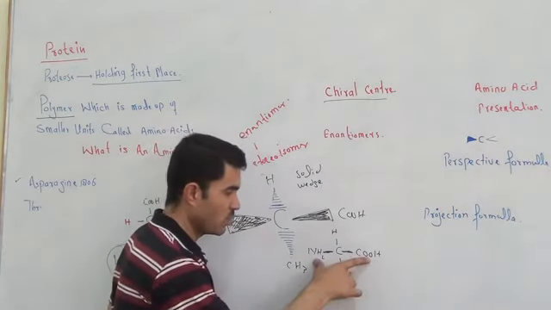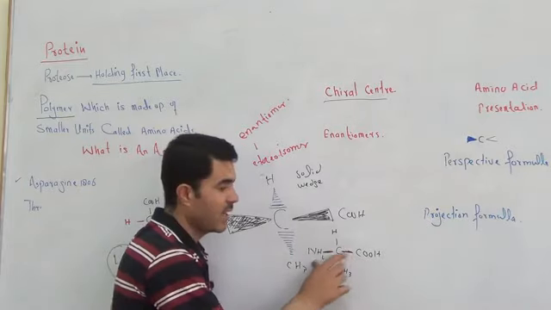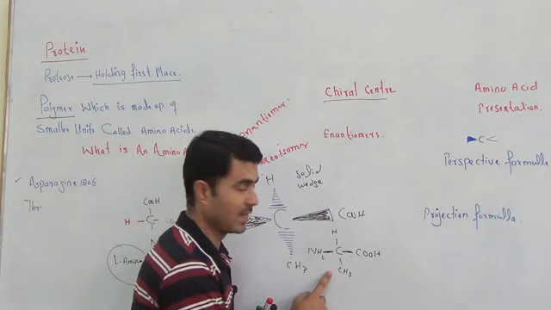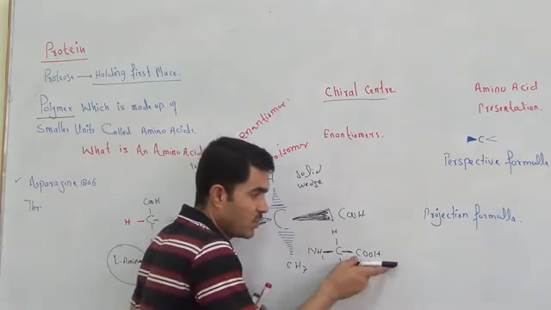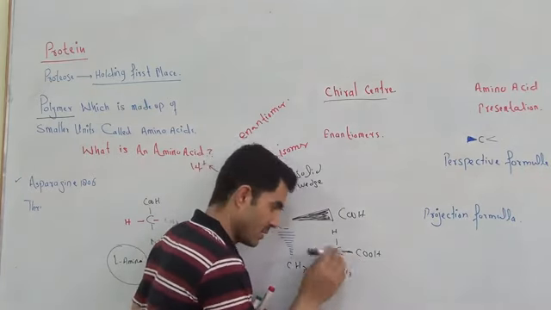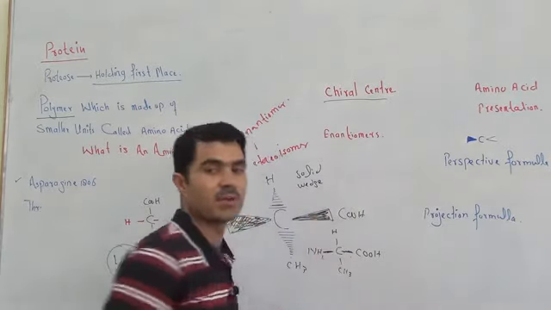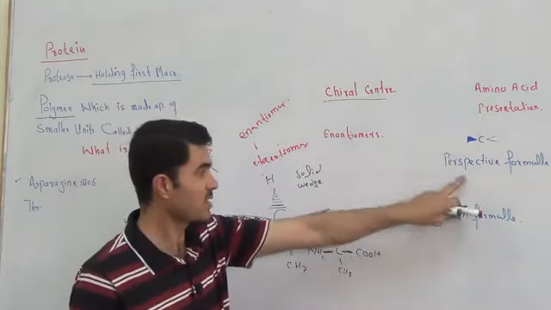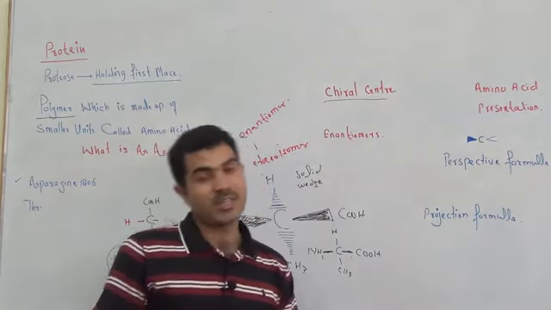Whenever two groups are towards the reader, we write them as horizontal lines, and if they are away from us, we give them vertical lines. So on the board it looks like the COOH is on that side, but actually the COOH is towards us and the NH2 is towards us, and H and CH3 are away from us. So those were the two presentations: the perspective formula and the projection formula.